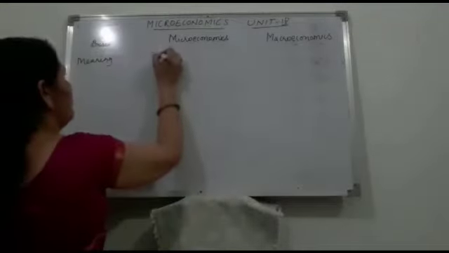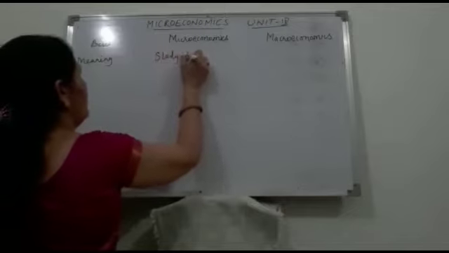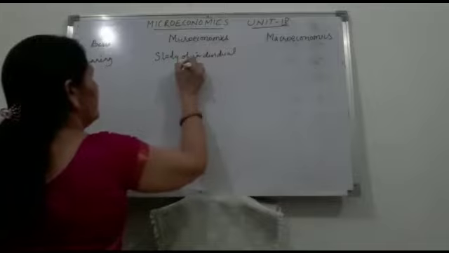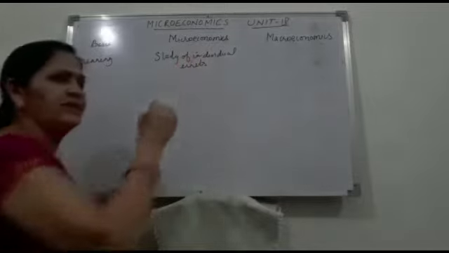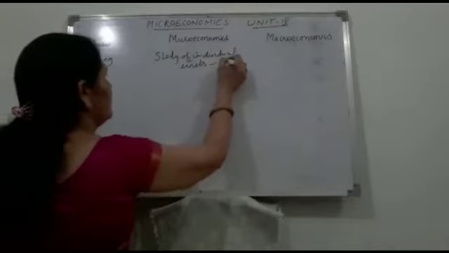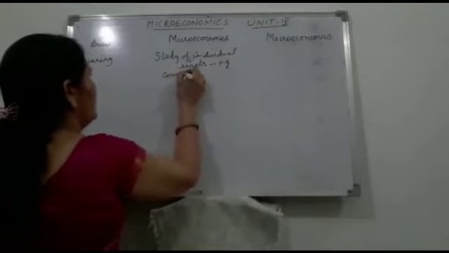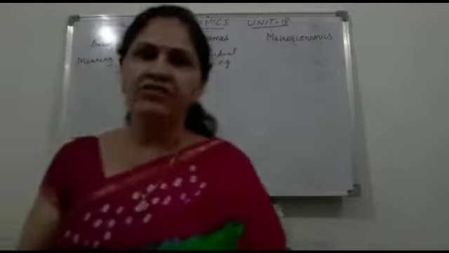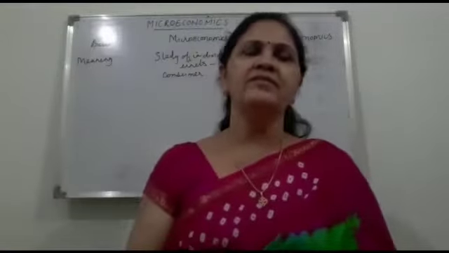Study of individual units. If we take the example, an individual unit is a consumer, a producer, any one person, a single unit or smaller unit, that is microeconomics.